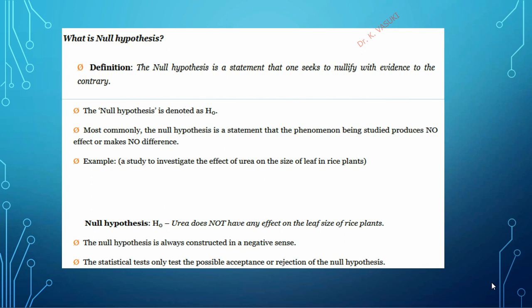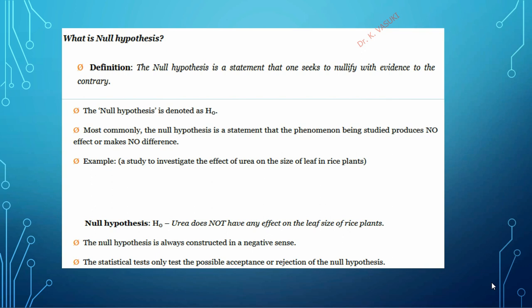So the null hypothesis is a statement that one seeks to nullify with evidence to the contrary. The null hypothesis is denoted as H0, or we can say H naught. Most commonly, the null hypothesis is the statement that the phenomenon being studied produces no effect or makes no difference, because we are setting the statement itself as there is no relationship. The null hypothesis is always in negative form. Like that only we set there is no relationship between two variables.